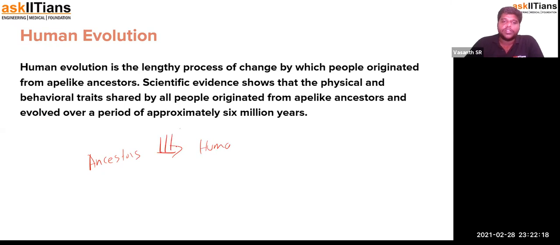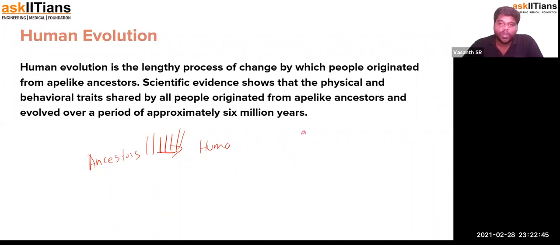So how many segments of organisms could have formed? You should remember and understand this fact. It is always misunderstood that humans and apes are close relatives. Yes, we are close relatives, but we did not come from apes. We have close relatives, and that is actually a true fact.